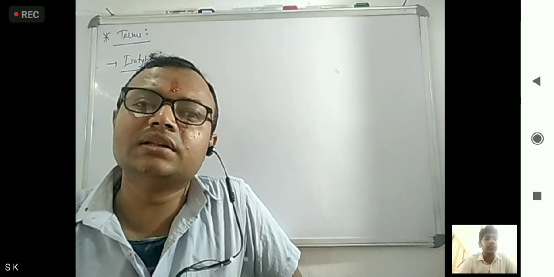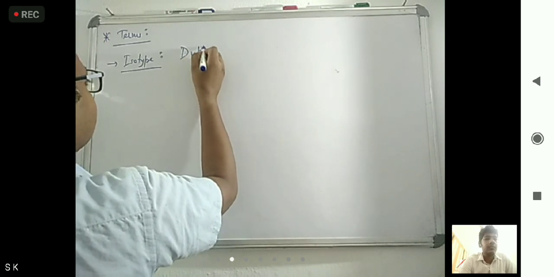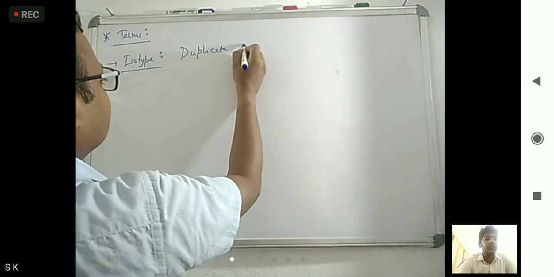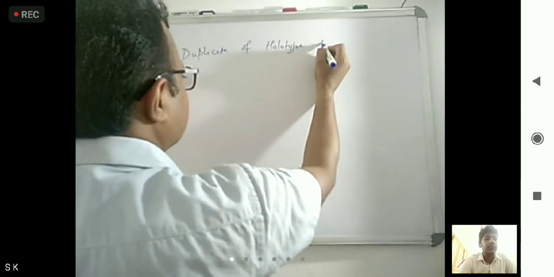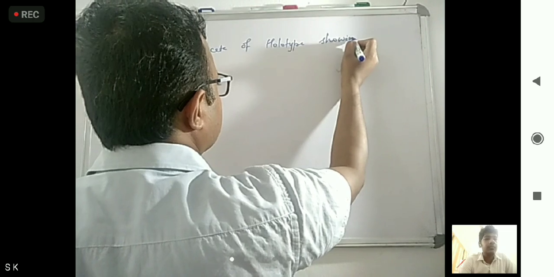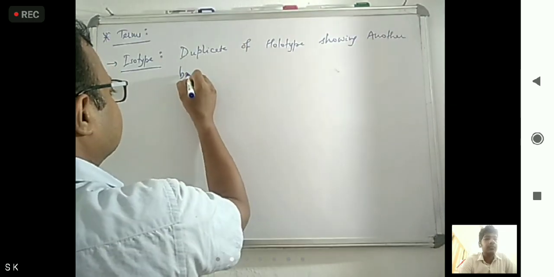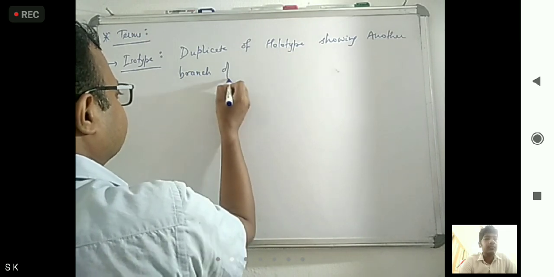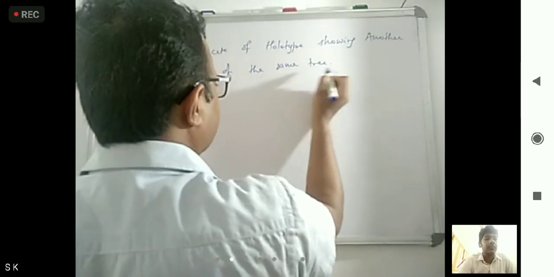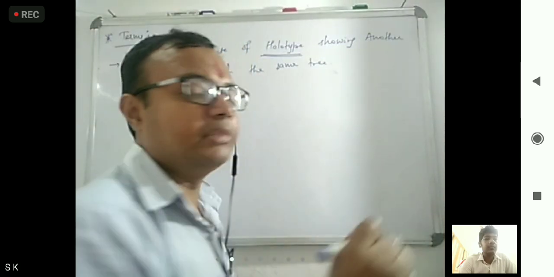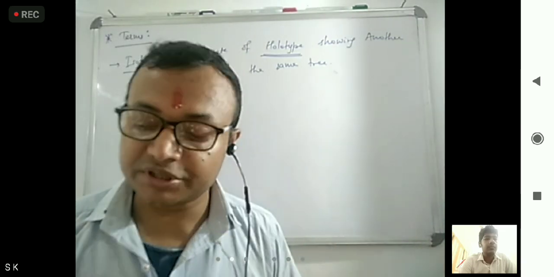Holotype, showing another branch of the same tree. So it is a duplicate of the holotype, showing another branch of the same tree. Now, here one term came. What do you mean by holotype? So, holotype means original type specimen.